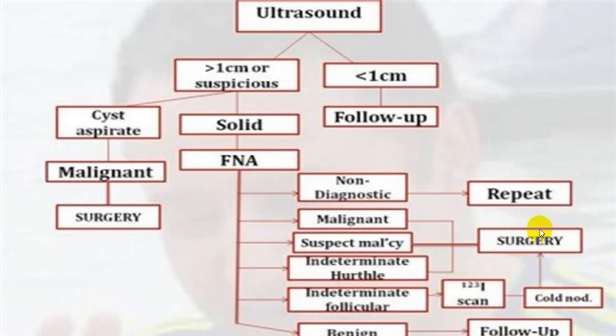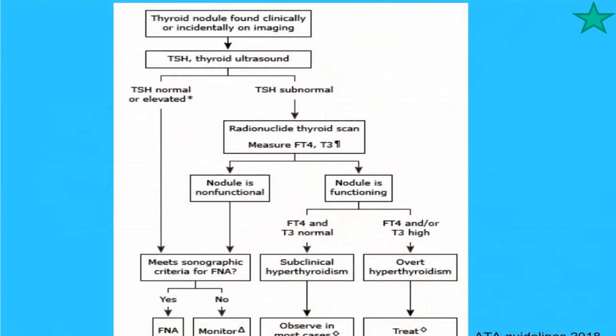If it is a cold nodule, surgery is again indicated. And if FNAC shows benign, again you repeat, and if it is benign, you require regular follow-up. If it is a cyst, aspirate; if malignant, surgery. Non-malignant, observe. Less than 1 centimeter, you can have regular follow-up. And we have already told you, if it is rapidly increasing in size, more than 3 centimeters, fixed to the deeper structure, you can do ultrasound, radioactive iodine uptake, and directly go for FNAC. More chance of malignancy. And this is the same thing shown, how you approach a person.